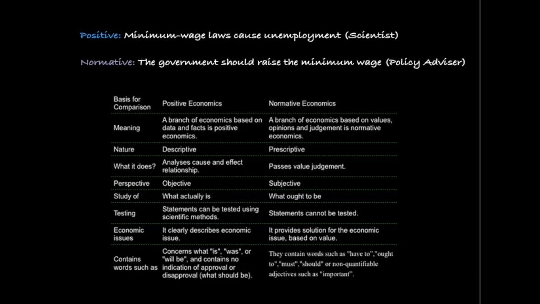Of course, positive and normative statements may even be related. For example, if it is true that minimum wage law causes unemployment, then we have to reject the normative statement, because if the government increases the minimum wage, it is going to increase unemployment also. So a normative statement cannot be based only on positive statements or data alone. We may come from a different political philosophy, where we should try to eradicate poverty. If that is the case, whether raising the minimum wage is the right policy will come to another debate.